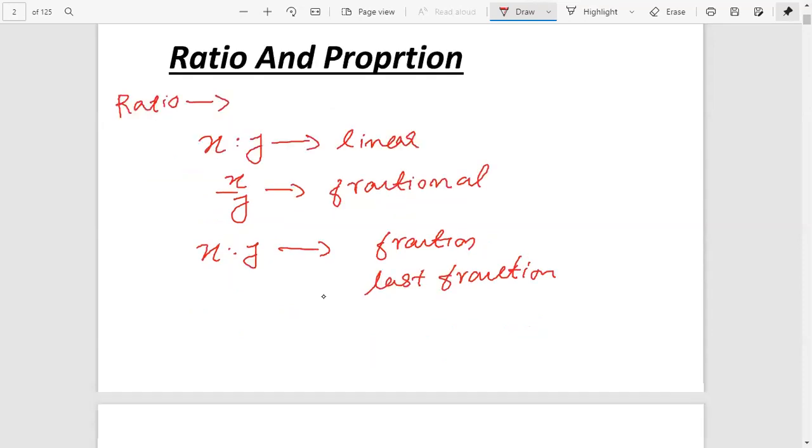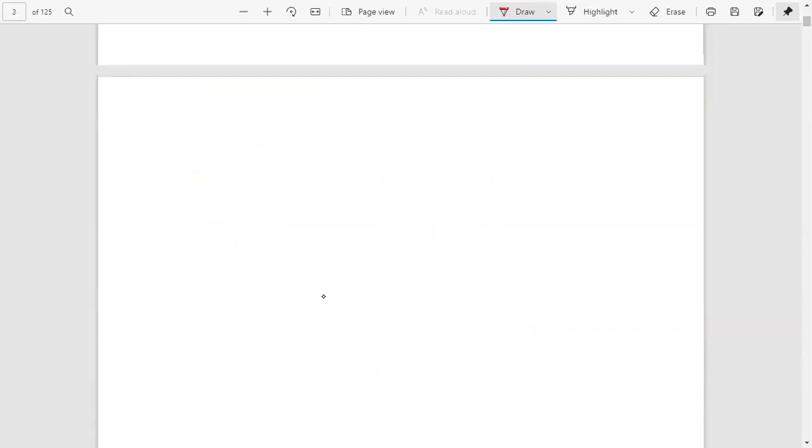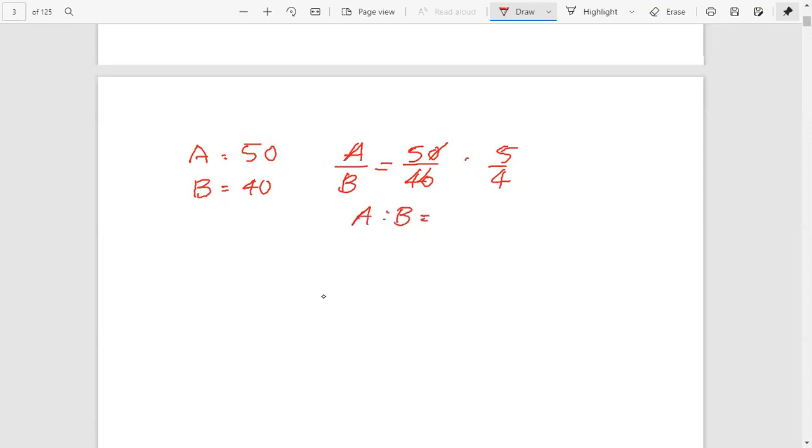For example, if we have a equal to 50 and b equal to 40, then we know that a by b equals 50 by 40. If the zero cancels, we get 5 by 4. Therefore, we can write a is to b equal to 5 is to 4.